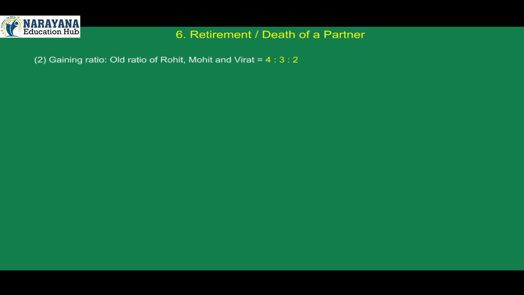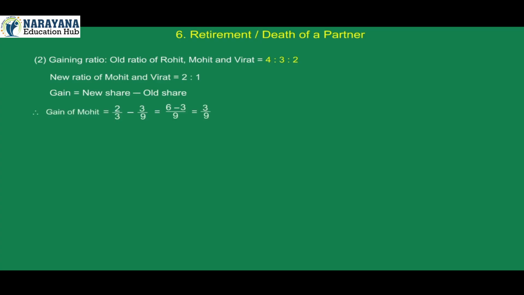2. Gaining ratio. Old ratio of Rohit, Mohit and Virat is 4:3:2. New ratio of Mohit and Virat is 2:1. Gain is equal to new share minus old share. Gain of Mohit is 2/3 minus 3/9, which is 6 minus 3 over 9, equals 3/9. Gain of Virat is 1/3 minus 2/9, which is 3 minus 2 over 9, equals 1/9. Gaining ratio of Mohit and Virat is 3/9 to 1/9, equals 3:1.